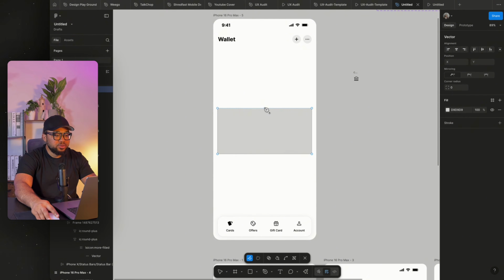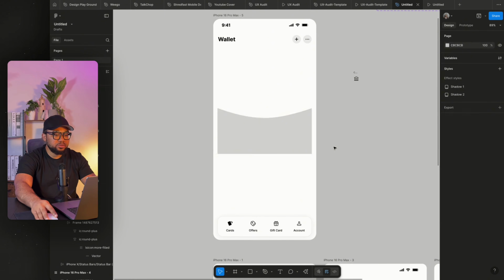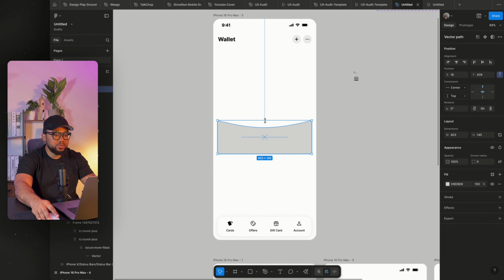So we're going to reduce this. I have to double click on it to get this bend tool. So I'm just going to bend this inside. Once you're done, just double click outside and push this thing down. Then I'm going to add a corner radius of 20.